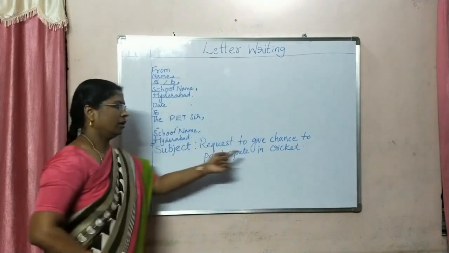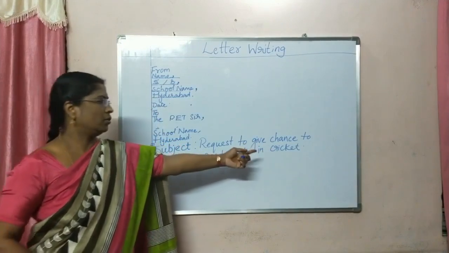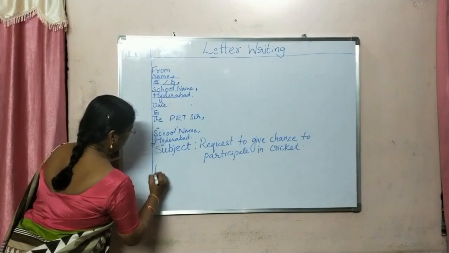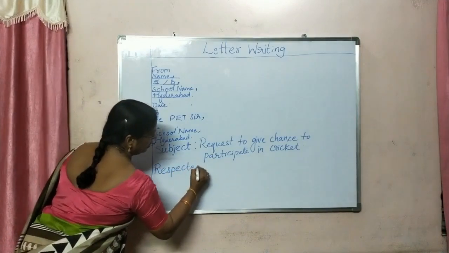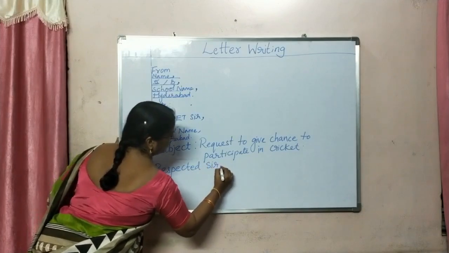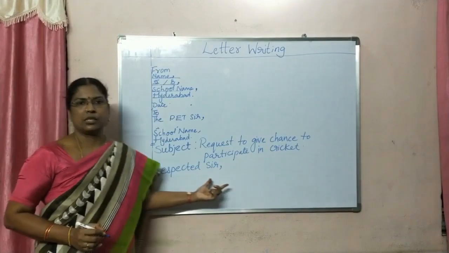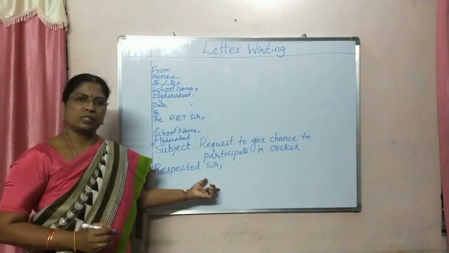So here you can write cricket or any other game like shuttle, badminton, whatever it is you can write here. Then comes the salutation. So salutation, to whom you will write? To sir. So that is respected sir. Then comes comma. So after subject you have to leave one line. Then comes the salutation, that is the greeting, respected sir.